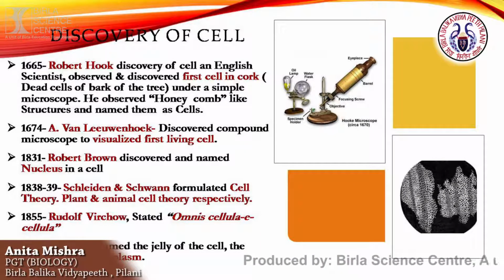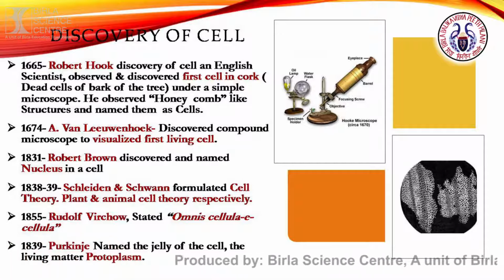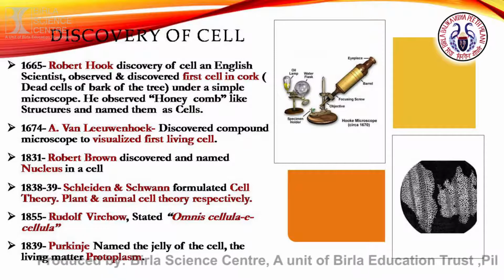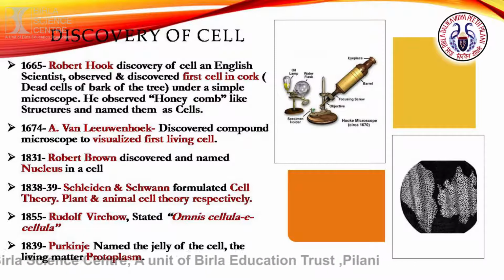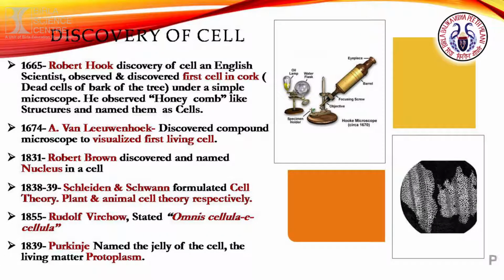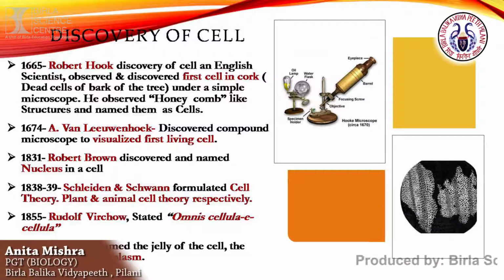Now what is cork? Cork is actually the outer covering of the old stems of plants, that is the bark of the tree. It is known as cork, and the first cell which was observed by Robert Hooke was the cork cell. Just because it was a dead cell, it had no living matter. There was no protoplasm in that. There was no nucleus in that. So what would Robert Hooke visualize?